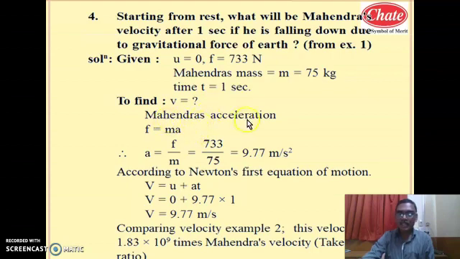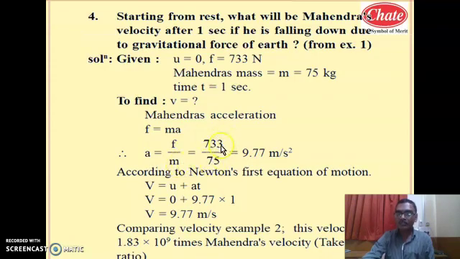Mahendra's acceleration will be calculated similar to the earlier Mahendra and Virat case by the equation F equal to ma. So acceleration equal to force by mass. Here force is 733 Newton divided by mass of Mahendra, 75.